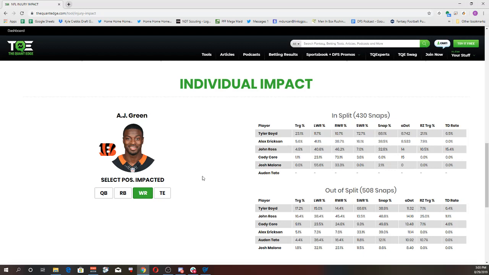Now people have been debating all offseason about Tyler Boyd with and without AJ Green. One thing that's really important with the injury impact tool is that it's not the end-all, be-all. You want to use it for your analysis, but you need to put context in. So an important factor with Tyler Boyd here is that Jeff Driscoll played a lot of the games that Tyler Boyd didn't do well in terms of target share with. And you want to make sure you're putting that context into place.